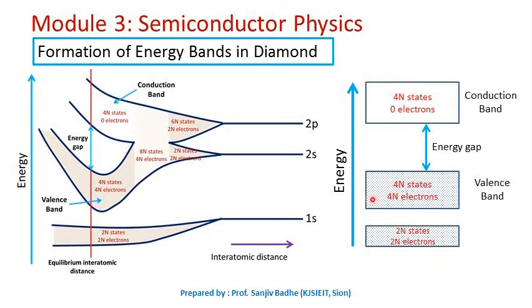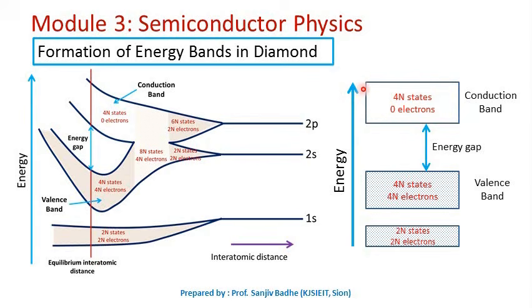This is the uppermost filled band which we are calling the valence band. Valence band is defined as the uppermost filled band, and this is the lowest empty band which is called the conduction band. So conduction band is defined as the lowest empty band. Now conduction will be possible only if we have electrons and empty states in the same band. So here this is a completely filled band, so electrons are there but empty states are not there, and therefore there will be no conduction. Here there are empty states available, a large number of empty levels are available, but no electrons to move through those empty states, and therefore no conduction will be possible.